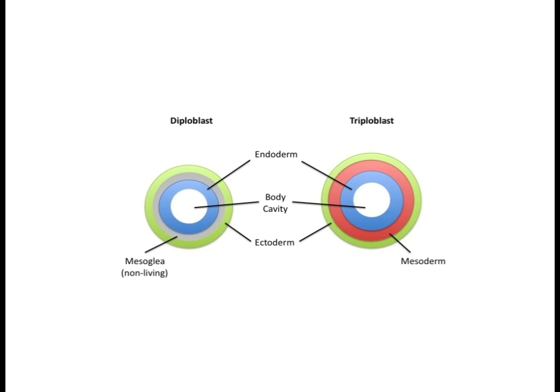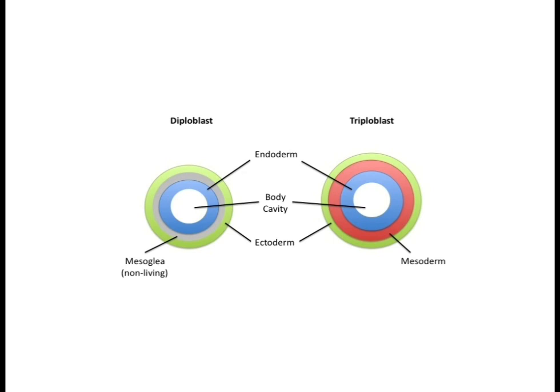So understood? Now in grade 9 you have already studied about diploblast and triploblast. In diploblasts 2 germ layers are produced, and in triploblasts 3 germ layers are produced. Triplo means 3, so they have 3 germ layers, and diplo means 2. In the first figure only 2 germ layers are there, that is ectoderm and endoderm. The light green is the ectoderm and the blue is the endoderm.